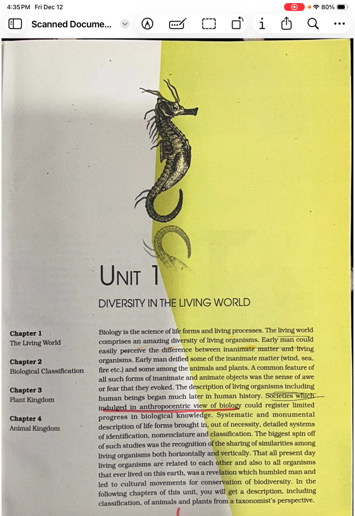So, what is the meaning of this statement? There is a change in studies or recognition based upon the similarities among the living organisms, both horizontally and vertically. So, here the statement says that the organisms are being compared in a horizontal fashion as well as vertical fashion.